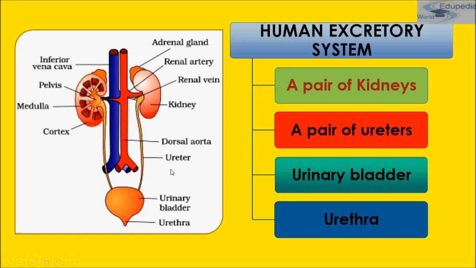Now after the urinary bladder, we'll be studying the urethra. See, this is the urethra. Okay, it is a single duct that arises from the lower end of the trigone in the urinary bladder. This is the trigone part, okay, and this is the urethra. Trigone is a part of the urinary bladder, but the urethra is completely a different part.